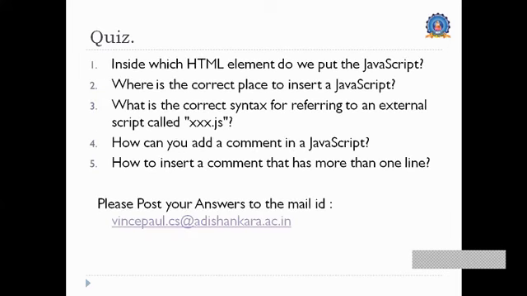So far we discussed a few introductory facts of JavaScript during the last 20 minutes.